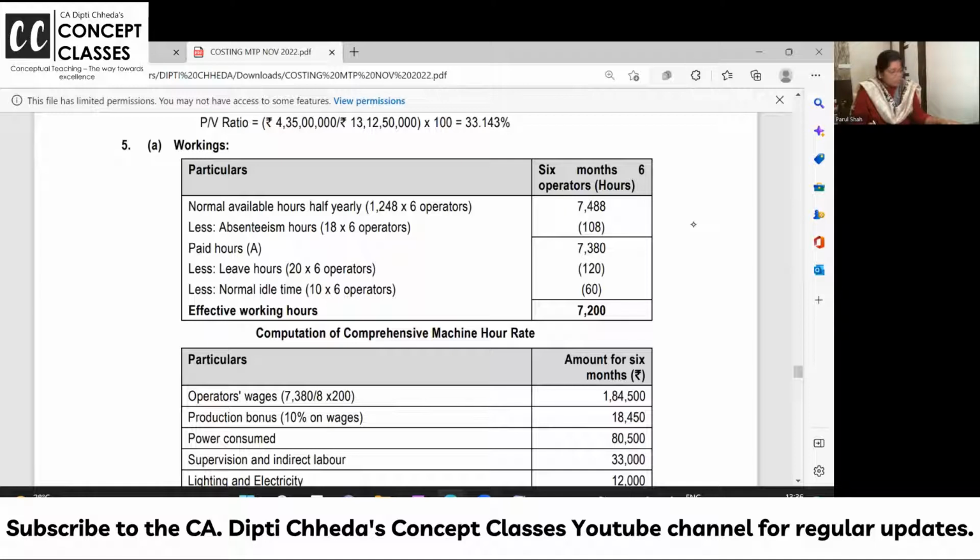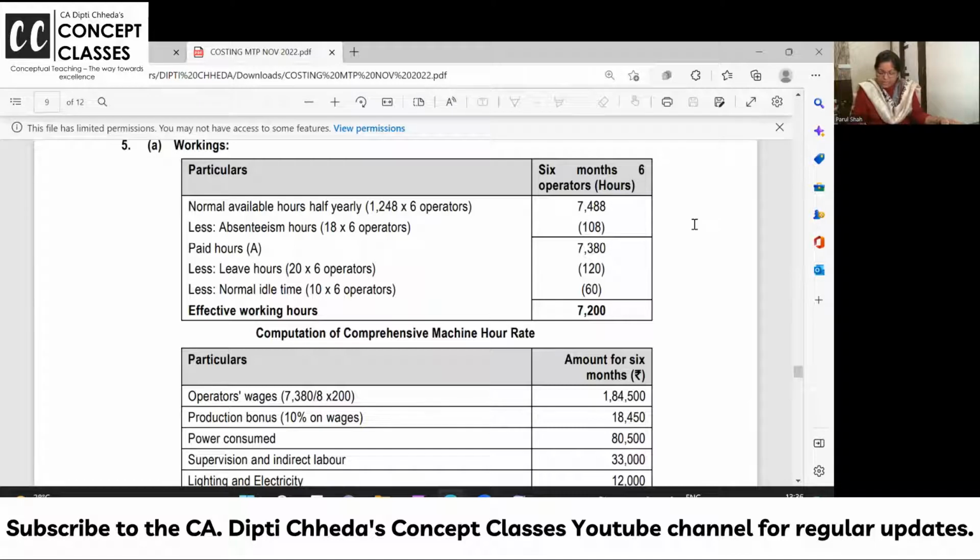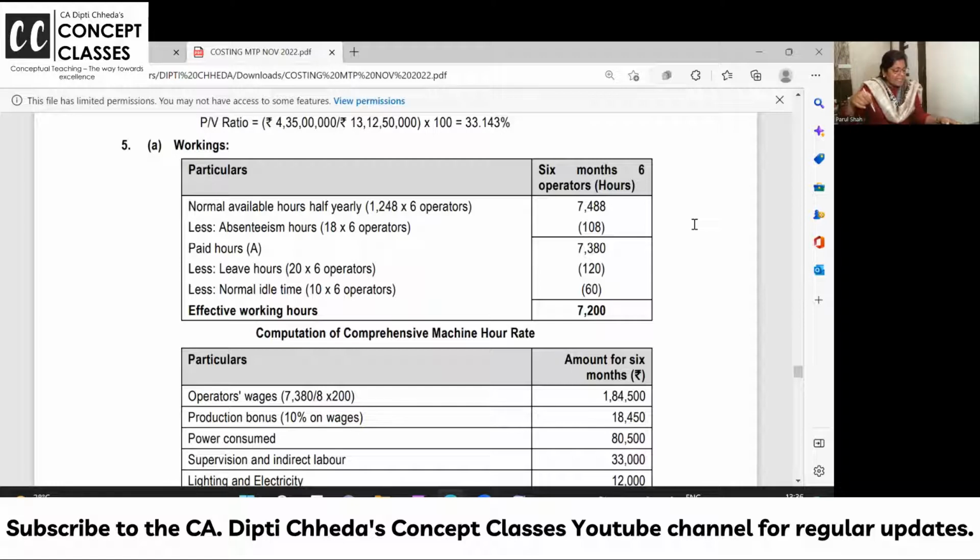Okay, so 1248 hours are available per worker and there are 6 workers. So 7488 hours are available. Absenteeism hours, you are not going to pay for that. So absenteeism hours 18 into 6, minus that. 7380 are paid hours. Ma'am, but after that also they are taking leave.